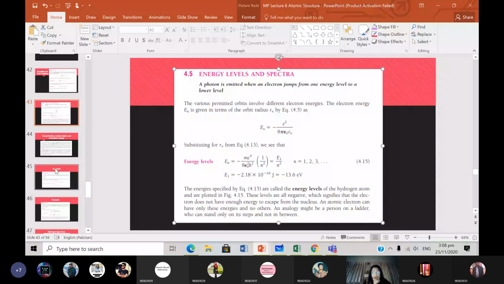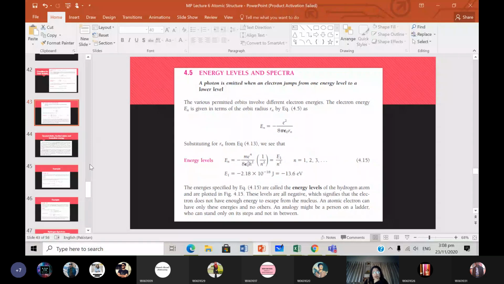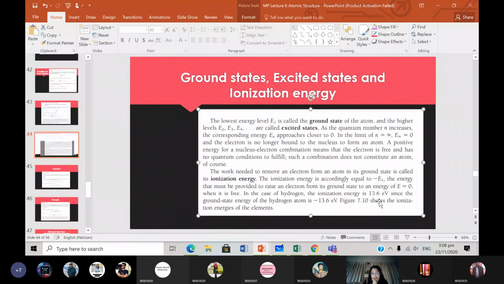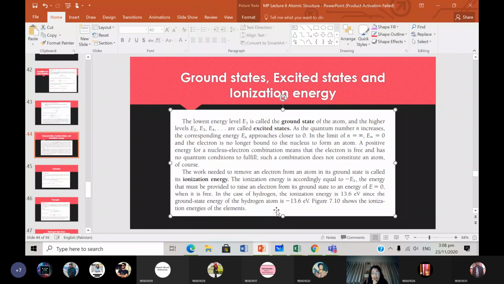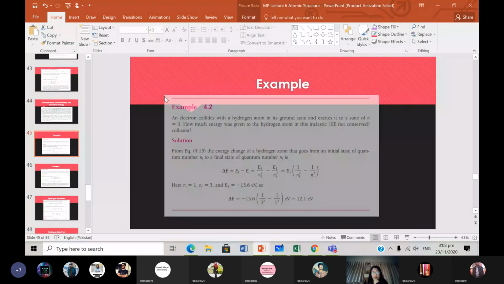So the ionization energy is positive 13.6 electron volts, because this is the amount of energy you need to put in to remove this electron from its orbit. In the case of hydrogen, the ionization energy is 13.6 electron volts, since the ground state energy of the hydrogen atom is minus 13.6 electron volts. Makes sense?